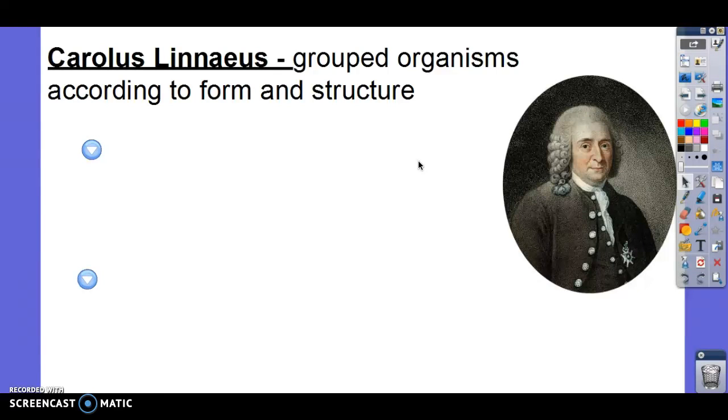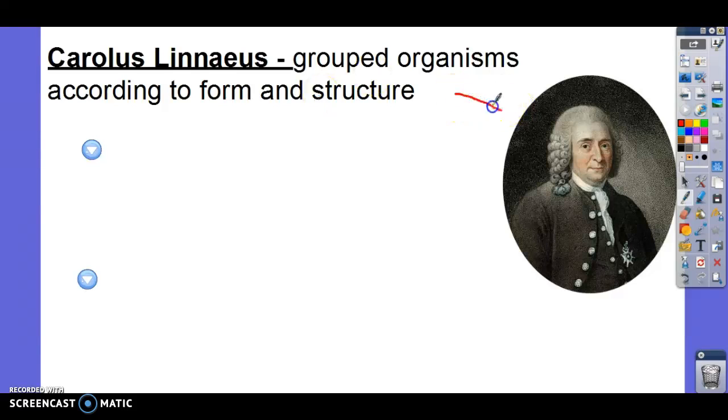plants and animals, he started to group them into more specific groups. So this is where we start to get mammals and reptiles and that kind of thing. According to form and structure, what does that mean? Structure, how are they built? Form, what do they look like? And he actually did a ton of work. He collected thousands and thousands of species and looked at them and classified them.